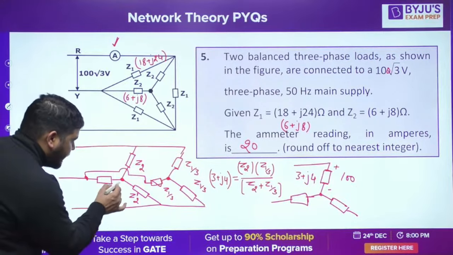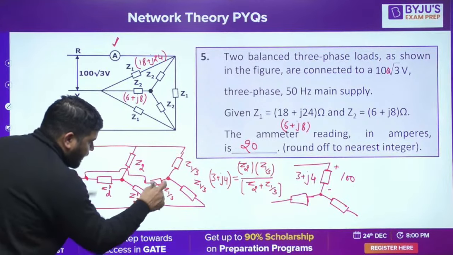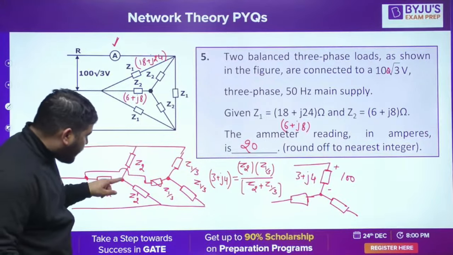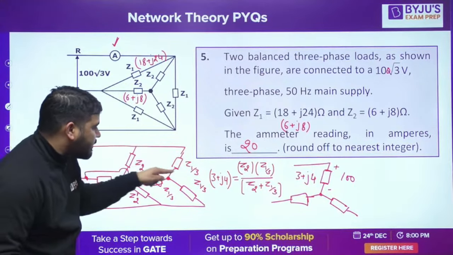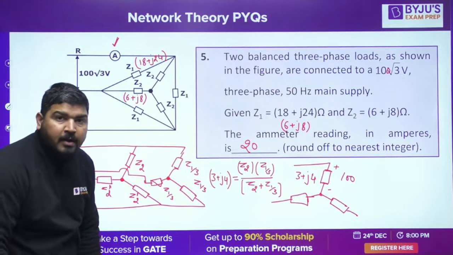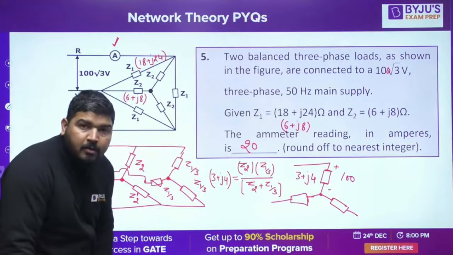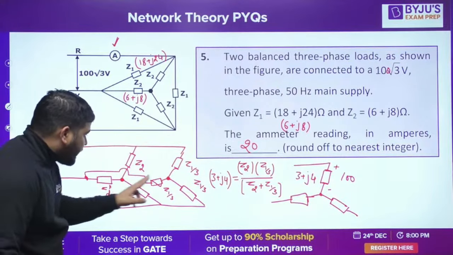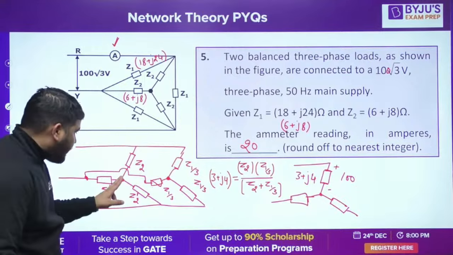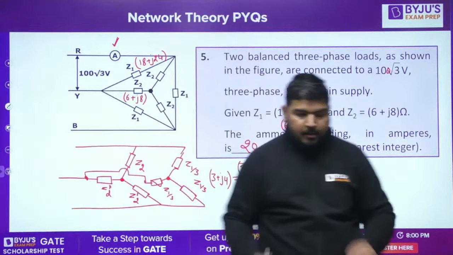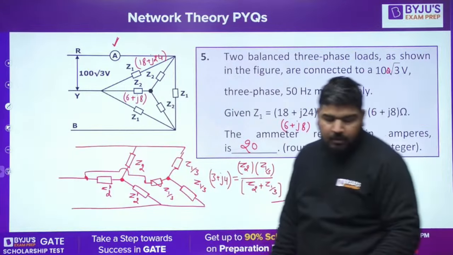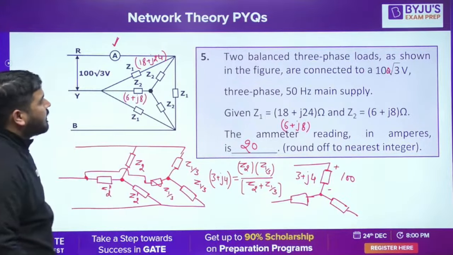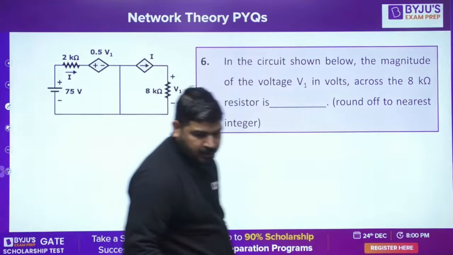Then you can't say that this neutral and this neutral will have the same potential. If they don't have the same potential, this impedance and this impedance will not be in parallel. You can't assume them in parallel. Because the upper point is connected, yes, that's correct, but the lower point has different potential. If they have different potential, they can't be connected. Is it fine, guys? So be careful in this question. You are lucky in this question. Anyway, let's come to the next question.